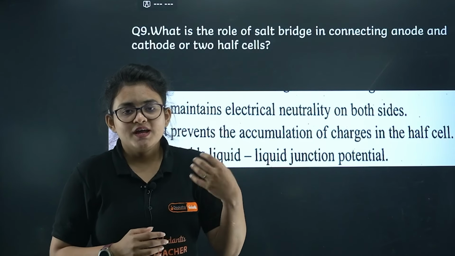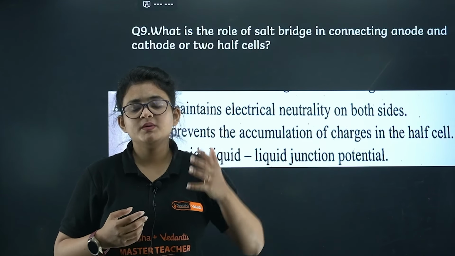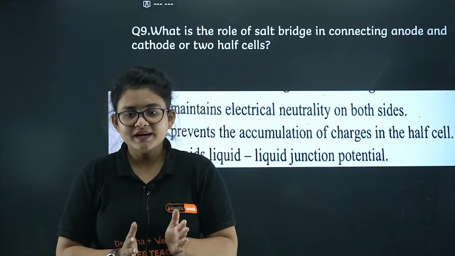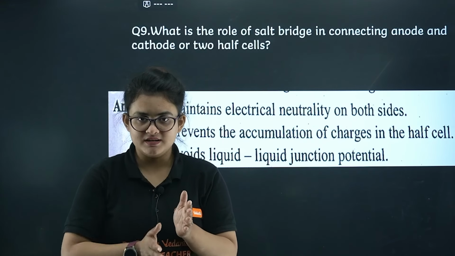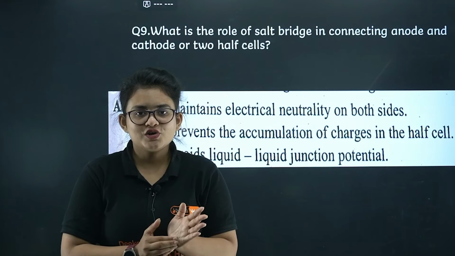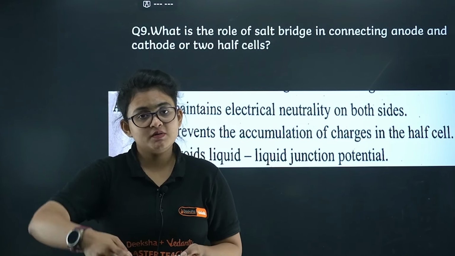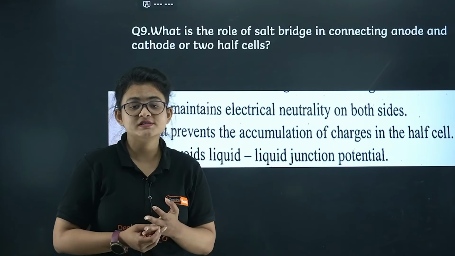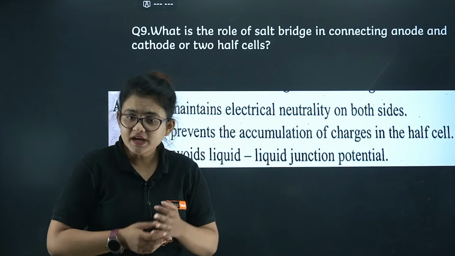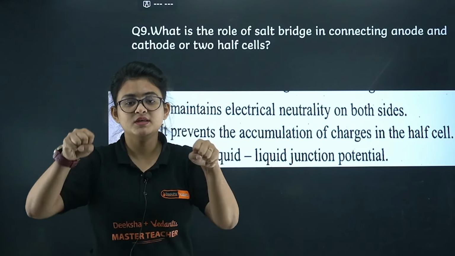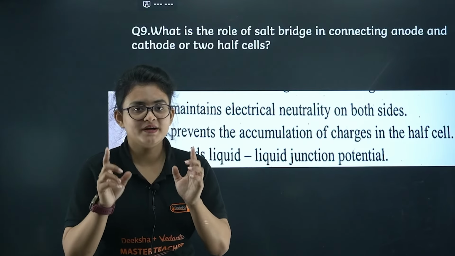So what happens? In one solution negative potential will be created, in another solution positive potential will be created, and that will create one junction potential. Two liquid junction potentials will be created. Okay, so for that the cell potential will be lost. Right, we will be losing this overall cell potential, right? So in order to prevent this, let's make 2 different half cells and connect them using a U-shaped tube, that is your salt bridge.